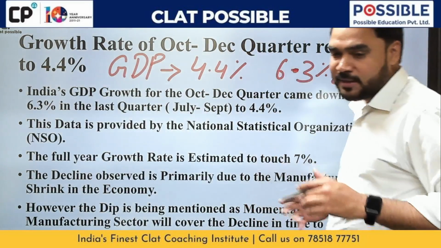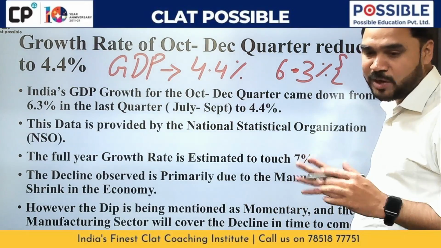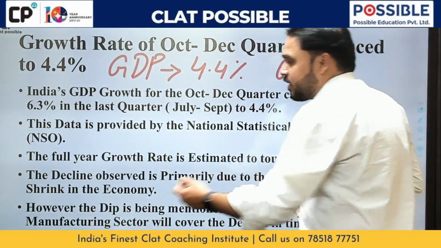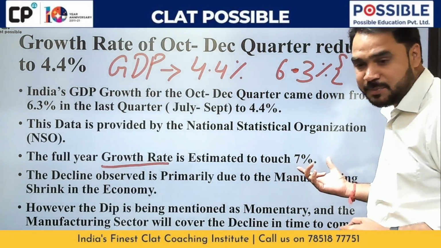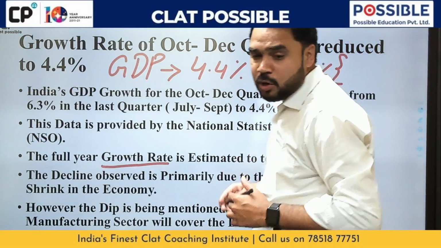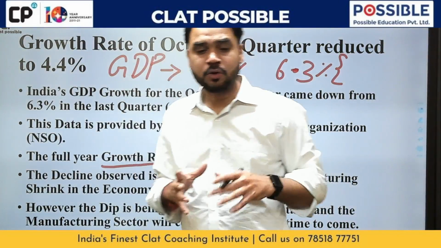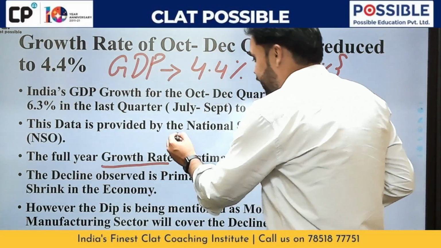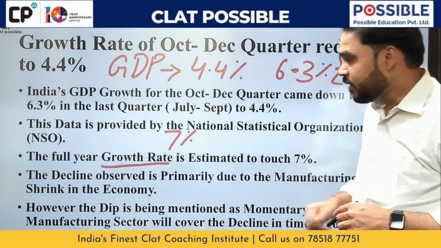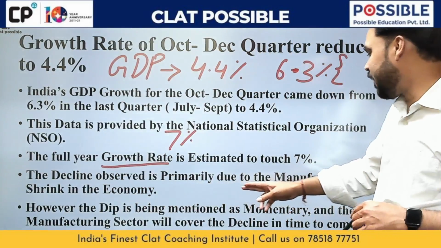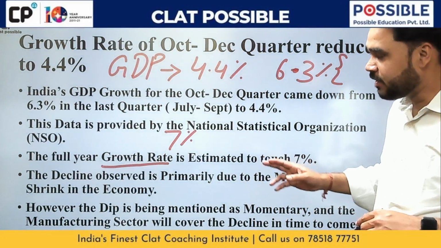However, one thing that we have to see here, and that is quite promising, it says that the full year growth rate is estimated to touch 7%. That means the overall growth rate for India would be approximately 7%. The decline observed is primarily due to the manufacturing shrink in the economy.